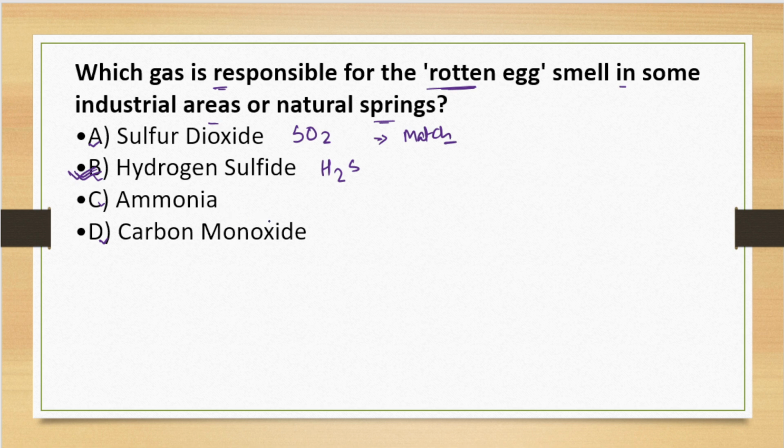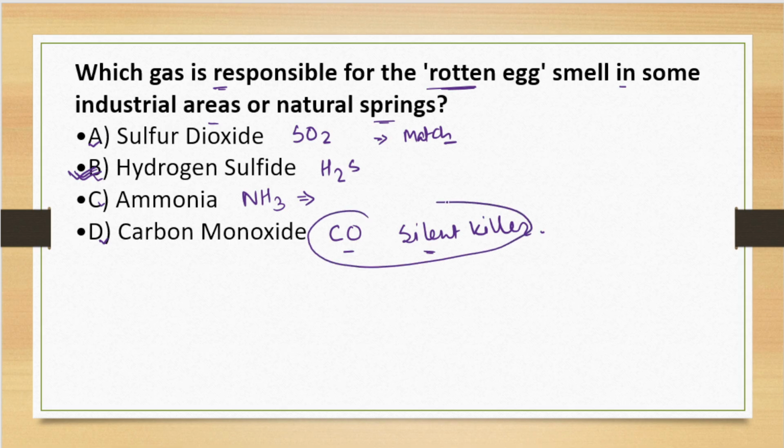Now ammonia, and we write it as NH3. Ammonia is NH3. It has a urine-like smell. And now carbon monoxide. Carbon monoxide is a dangerous silent killer. It does not have any odor, color, or taste, so we call it a silent killer for this.